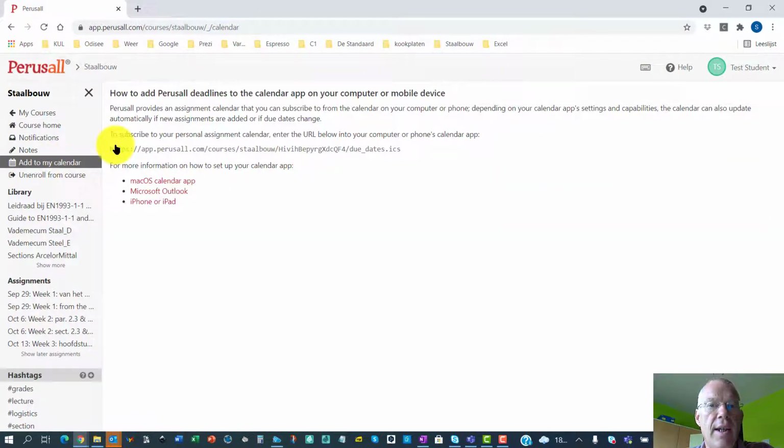Last but maybe not least, it is possible to get these assignments in your calendar, add to my calendar, and then here is the link that you can import in Outlook, that you can use on your smartphone, whatever. This might help you keeping this rhythm of weekly based assignments.